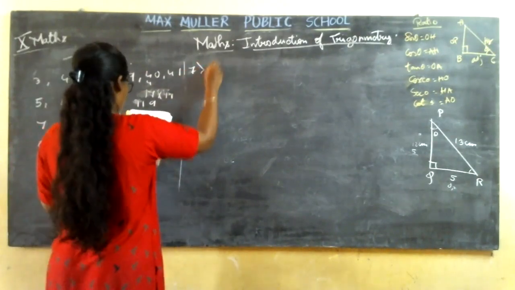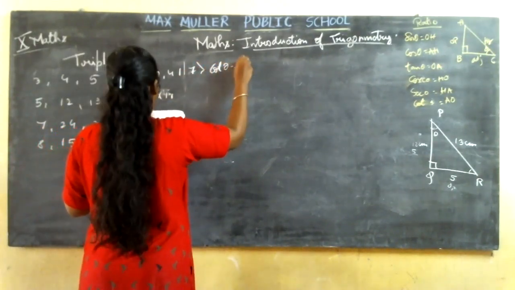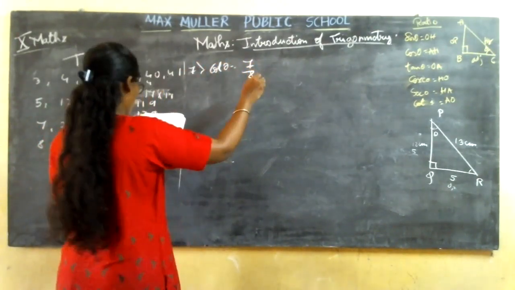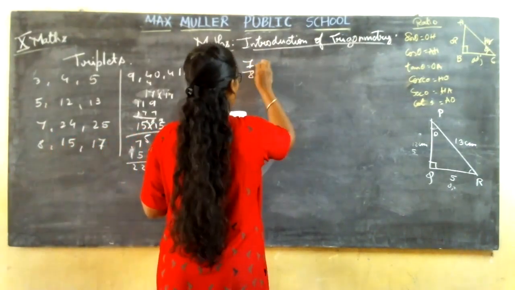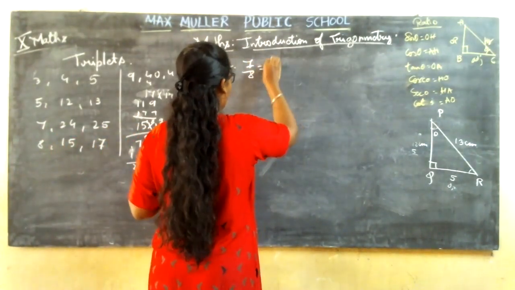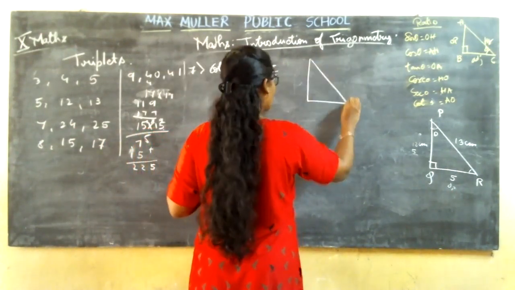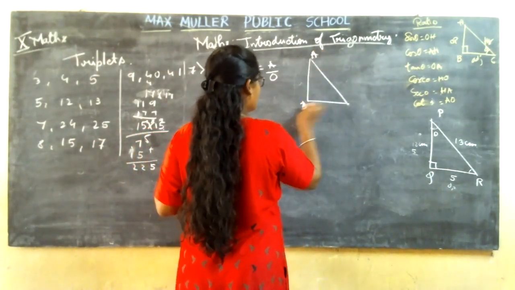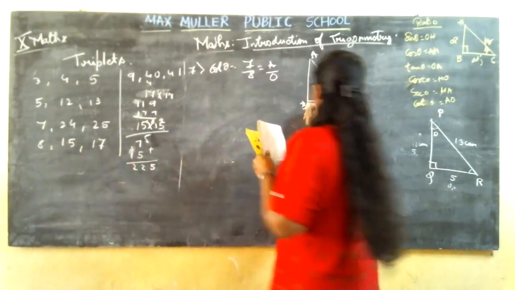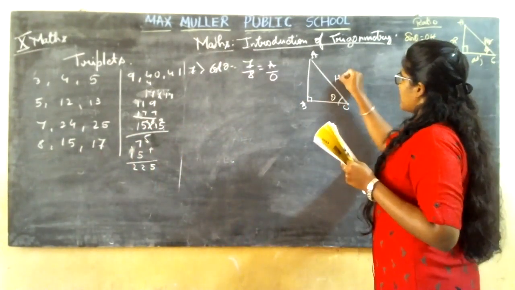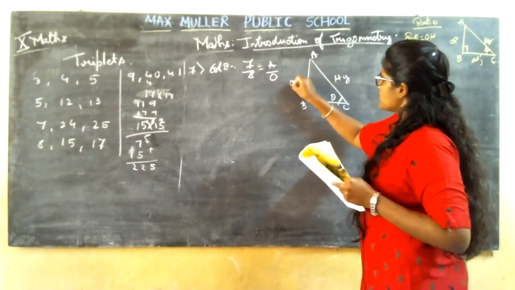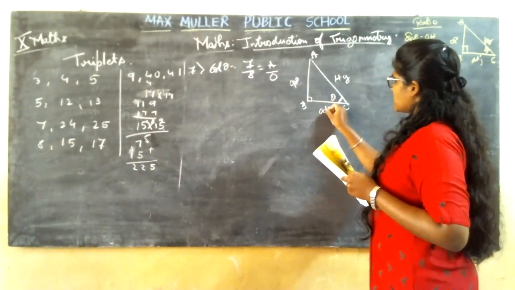So the seventh one, cot theta is equal to 7 by 8. How are you going to remember cot theta? Adjacent over opposite. So let me take ABC as a triangle. Angle C is equal to theta and angle B is 90 degrees. So this will be opposite and this will be my adjacent.